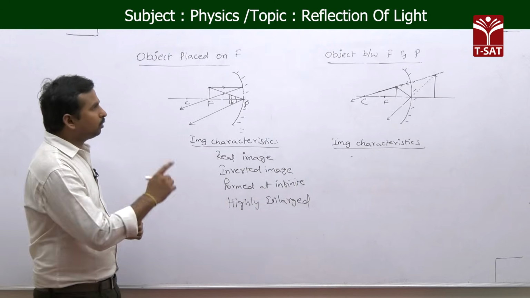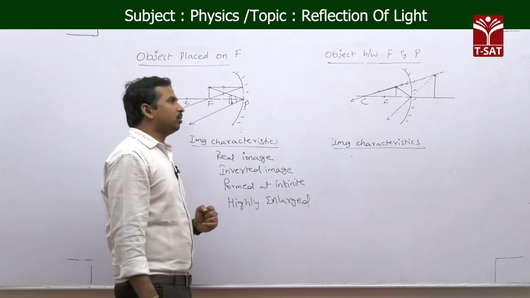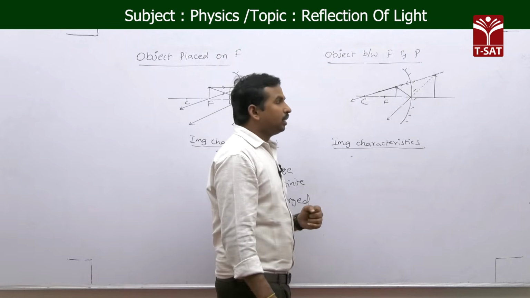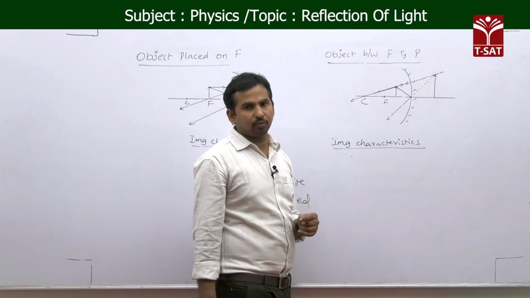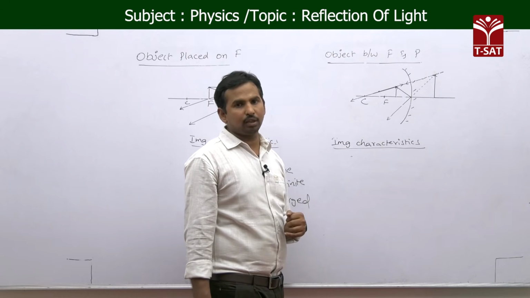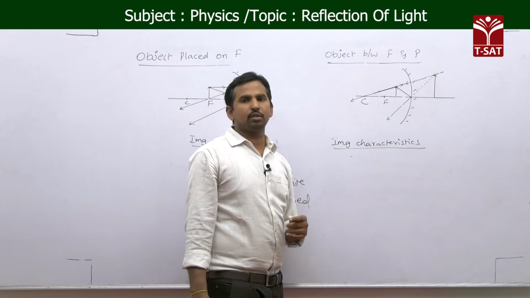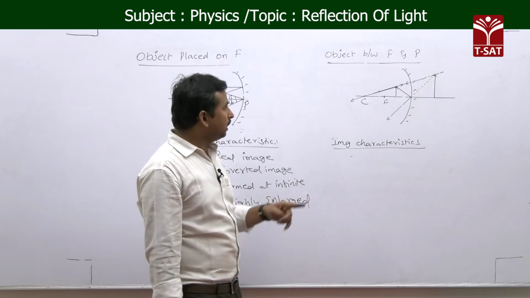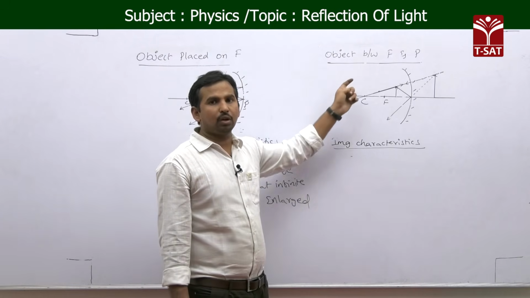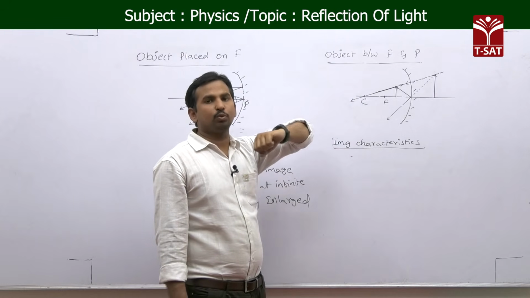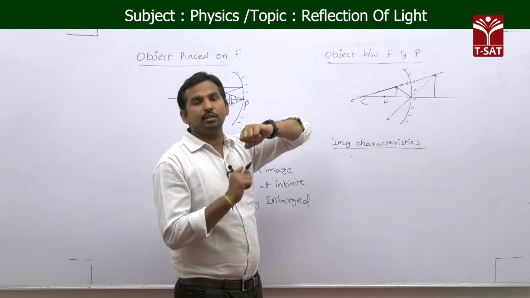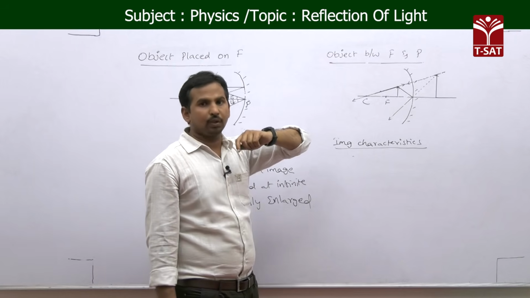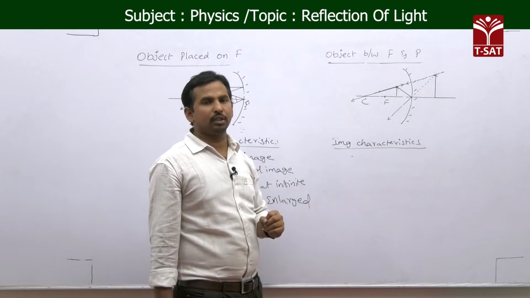Okay, now come to the second case: the object placed between F and P. This is a very rare and special case we will observe in the concave mirror. In most cases, a concave mirror always forms a real and inverted image. But here is a special case where even a concave mirror forms a virtual image, even though it has a real focus. Now we will see how it forms that.